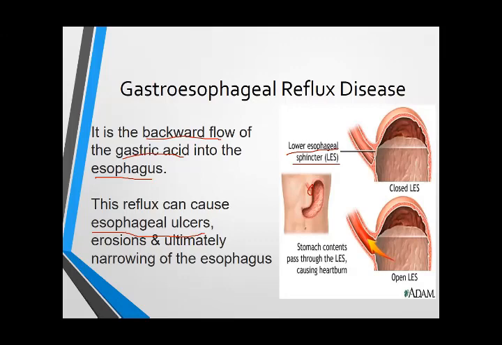This backward flow can cause esophageal ulcer and erosion, and if it is not treated, it can cause narrowing of the esophagus, or stricture of the esophagus, and if it is present for a long period of time, it may develop into esophageal cancer.